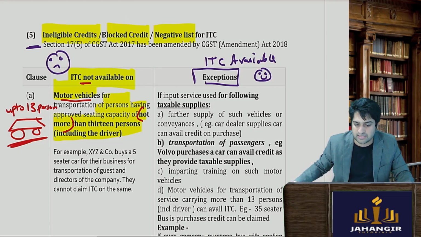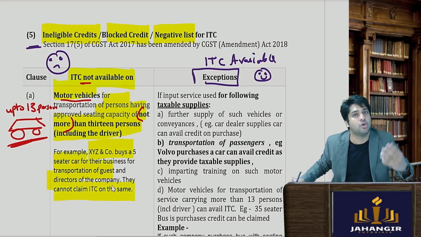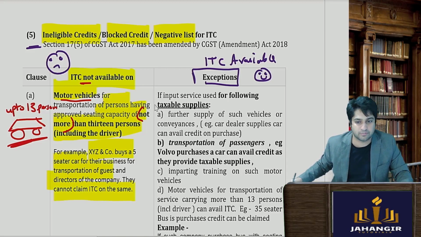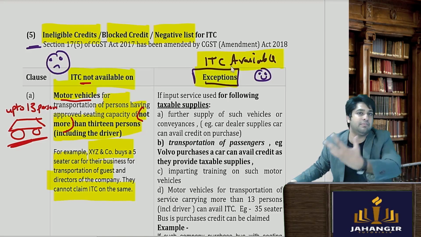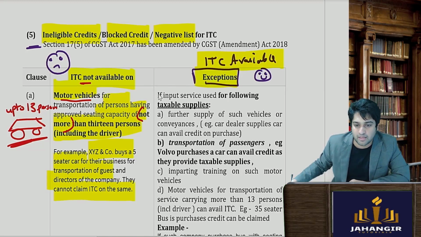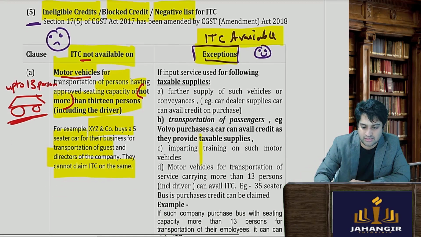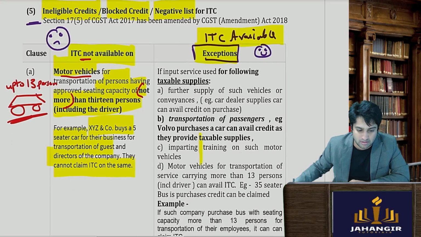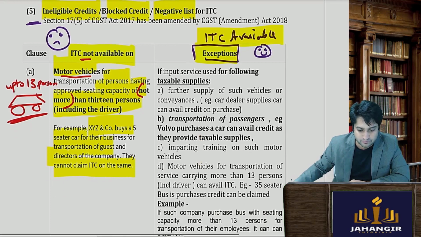Let's take an example: XYZ Limited buys a 5-seater car for transportation of guests and directors of the company. ITC will not be available on these goods, because somewhere these are not directly connected with the output or the supply. However, the exceptions are there. So in these cases, credit is allowed. Let's see what they have given in the exceptions.